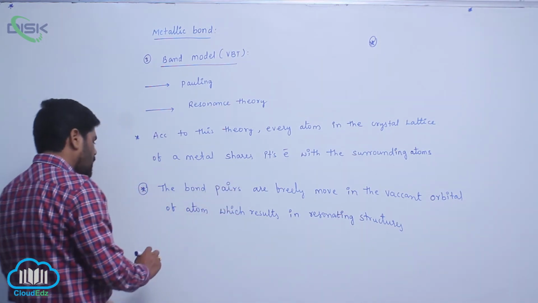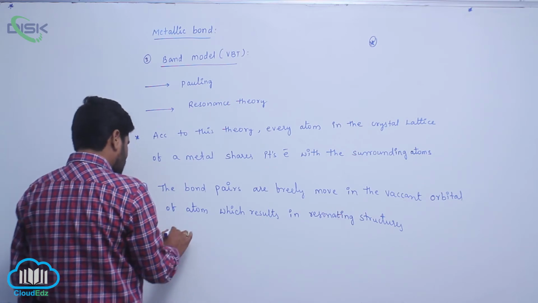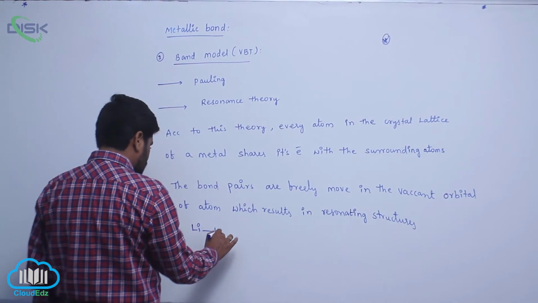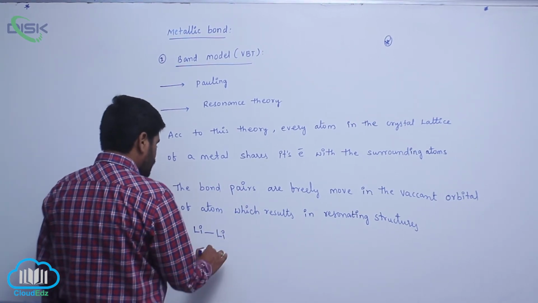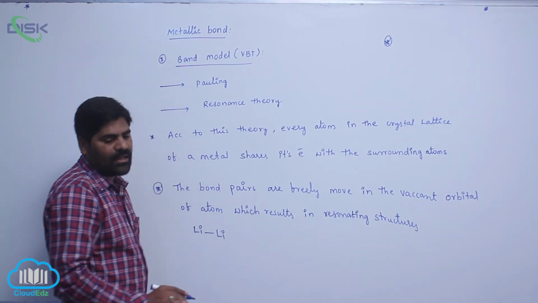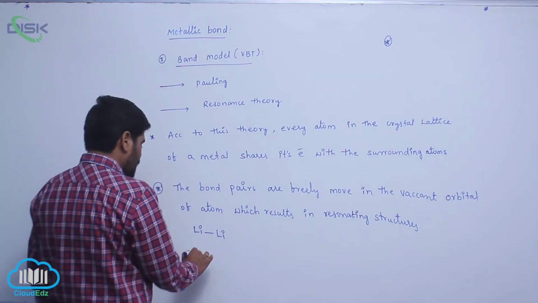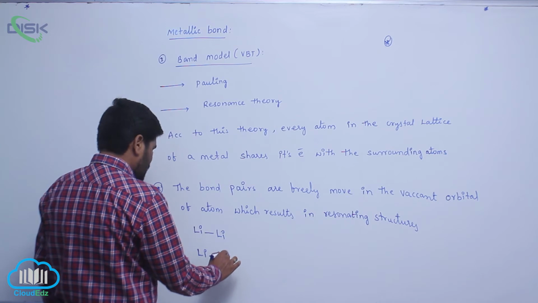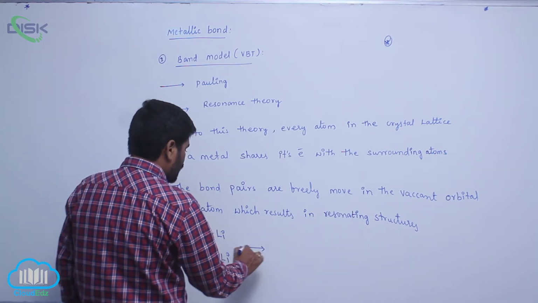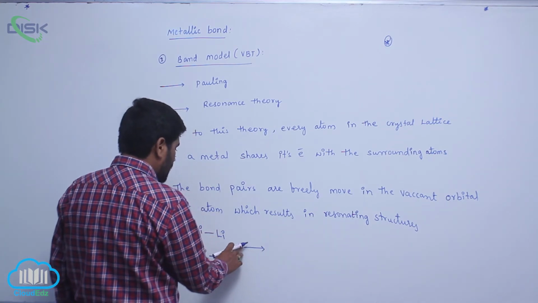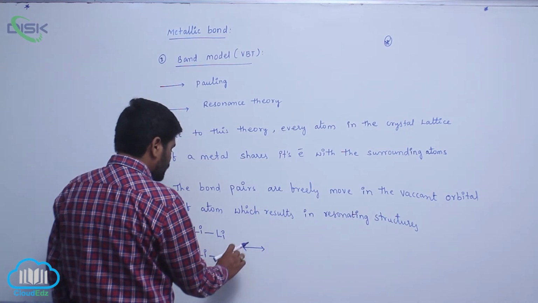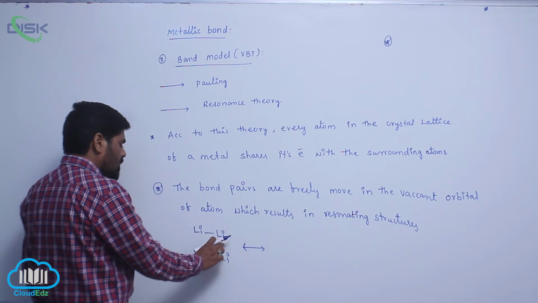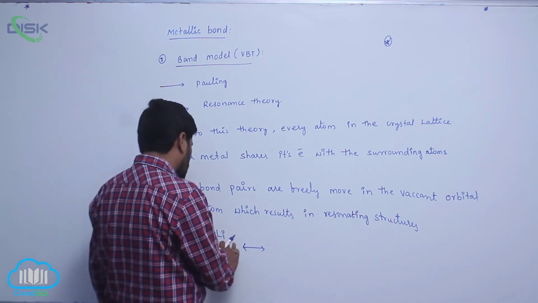For example, here is lithium, and here is also lithium, combined with another lithium. Then due to the presence of a vacant orbital in lithium, the bond pair of electrons moves towards here.